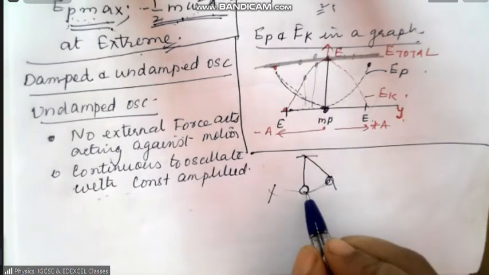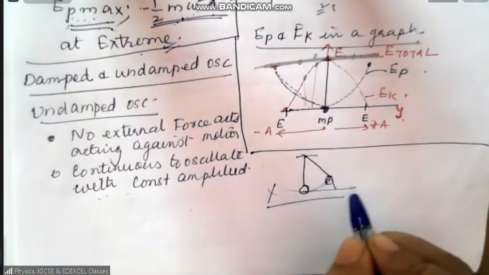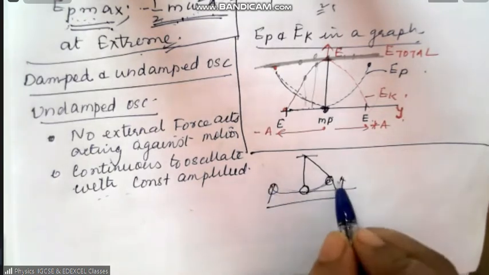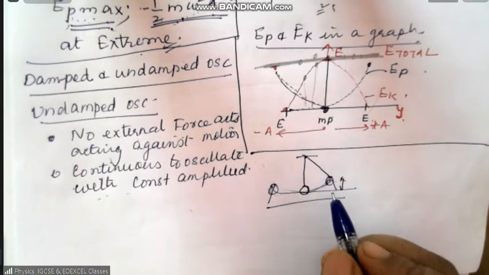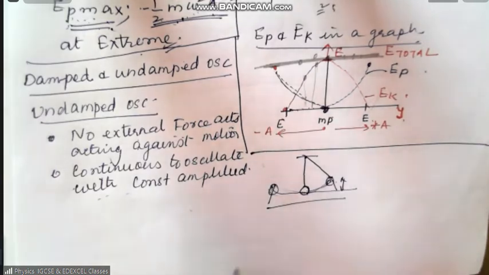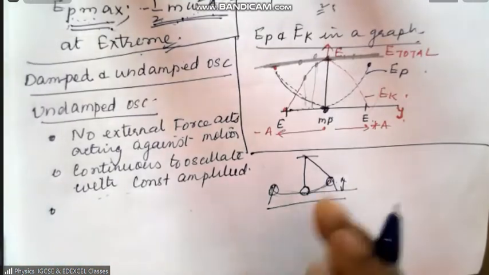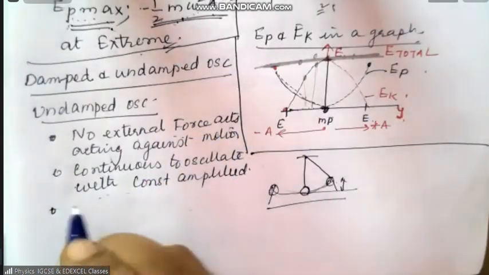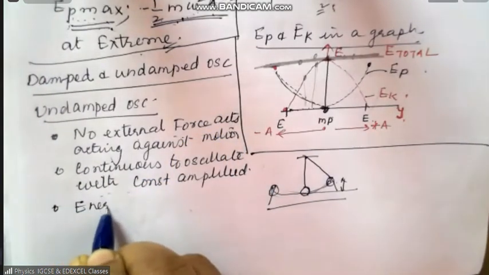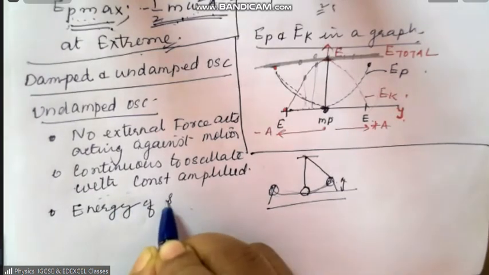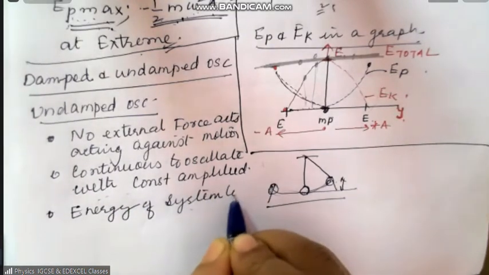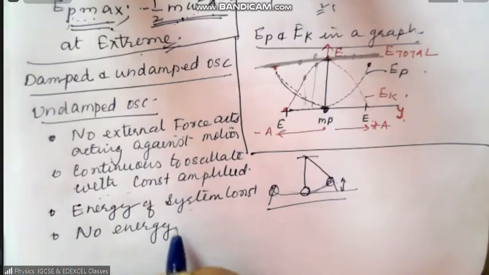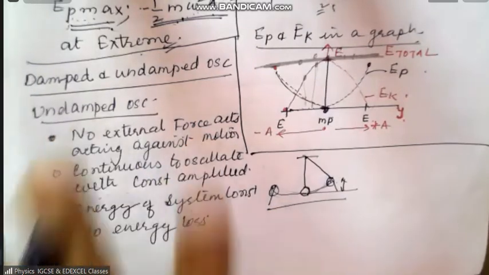That means in the first position, if you went this much high up, then every time you will reach the same height and you will never stop. So energy is not dissipated. Third point, the total energy of the system remains constant, or no energy loss. This is called undamped oscillation.